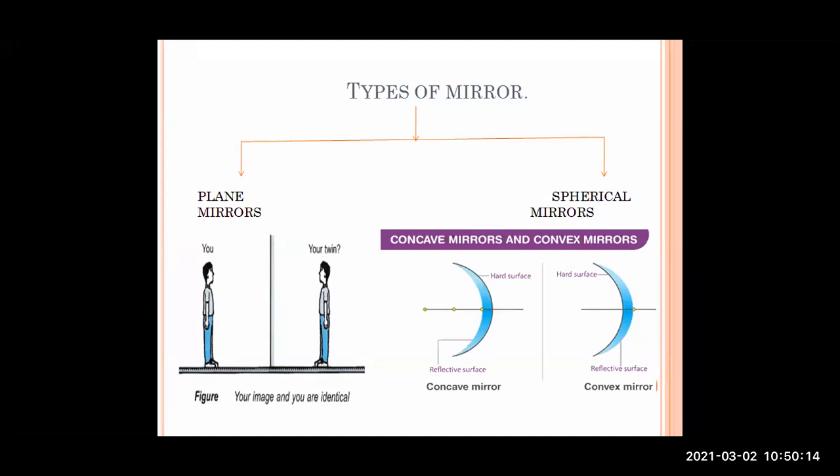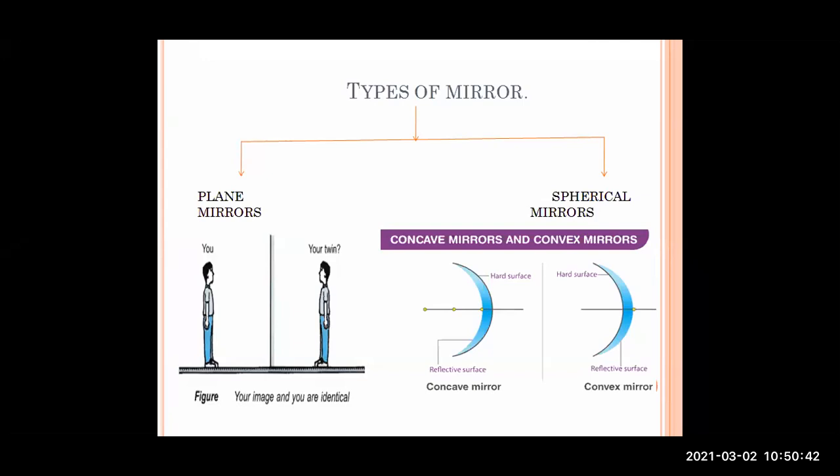Under that plane mirror, the diagram depicts that you are standing in front of the mirror and you see someone just like you, identical to you, standing in the mirror also. Okay, so your image and you are identical. This image is created in the plane mirror. These are the mirrors which we use at our home. Okay, now second is spherical mirrors. Spherical mirrors are of two types: concave mirrors and convex mirrors.